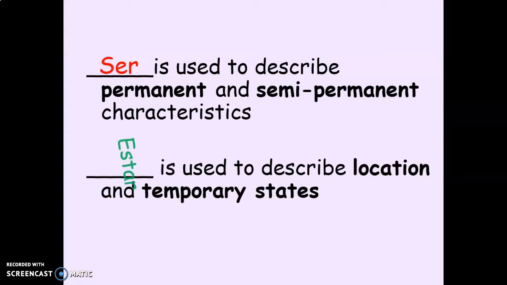And estar is used to describe location. Remember we were saying about mi dormitorio, which we're going to come back to: mi cama está al lado de la mesa. My bed is beside the desk. So that's our key idea there: ser is used to describe permanent things, things that can't really change too much, and estar is used to describe location and temporary state.